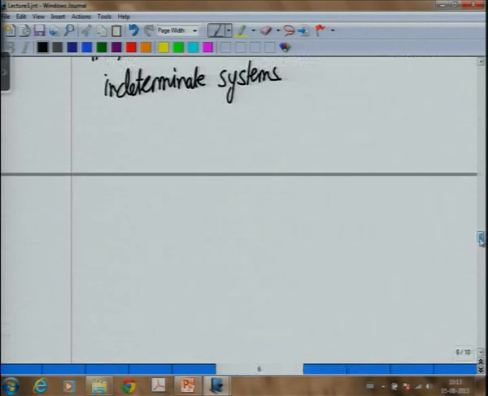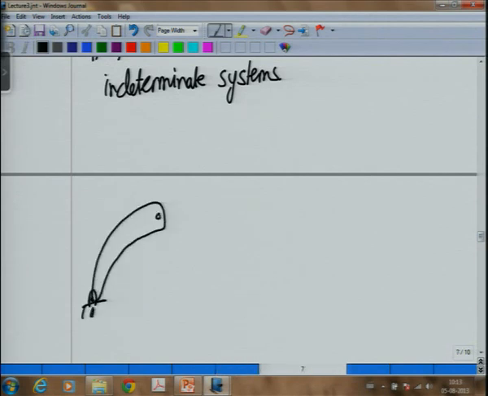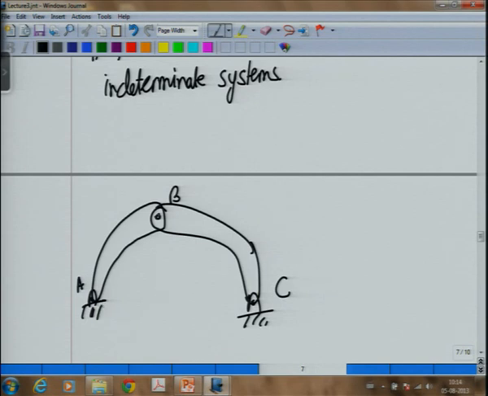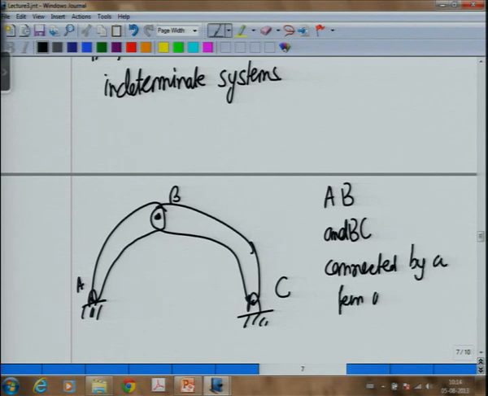Let me take another case, and let us take a case like this. Suppose we have, I deliberately make these links of curved shape, they need not be. Suppose we have links AB and BC connected by a pin at B.